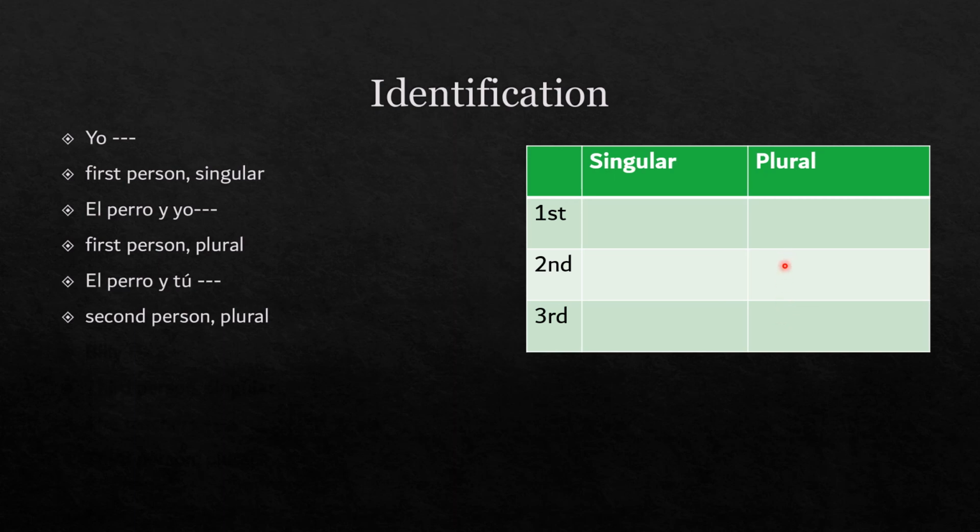But to maintain this concept of first, second, third singular plural, I want you to get used to using the box to identify things, all right? So tú is second person. There's two items, second person plural.